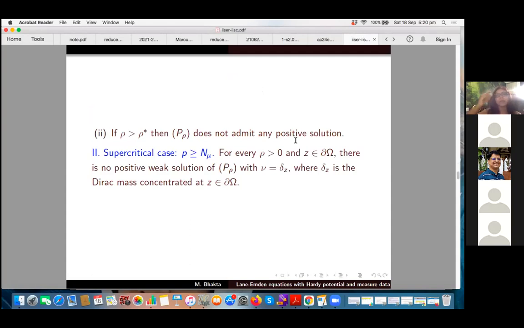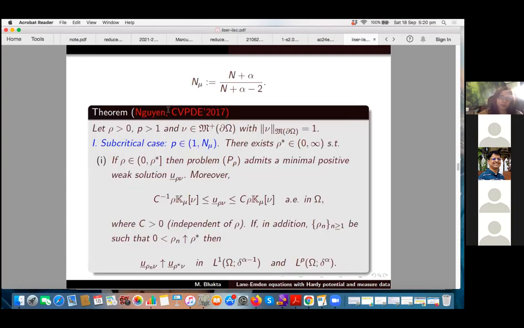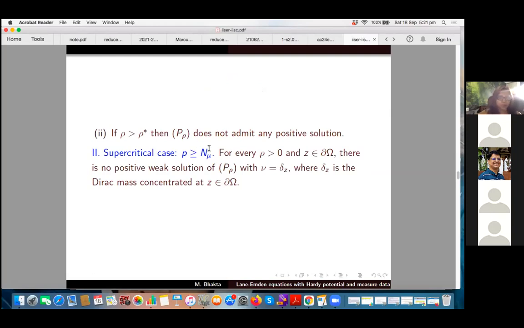So if you remember, I started my talk saying that in the source case, in the source nonlinearity, we have the existence of a solution when the measure boundary data is small. So this is the small I say here. You see, if it is less than rho star, then only we have the existence of a solution. But if it is greater than rho star, we don't have the existence of any solution. It does not admit any positive solution, even in the subcritical case.